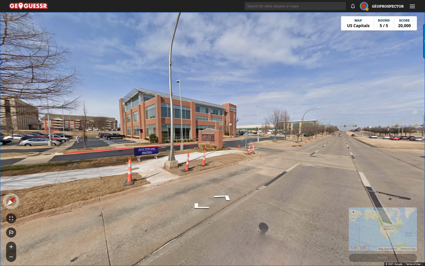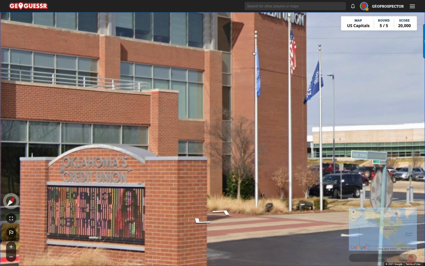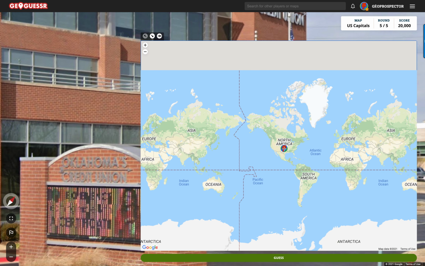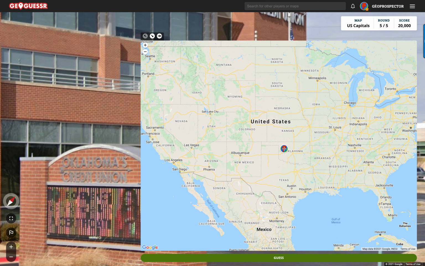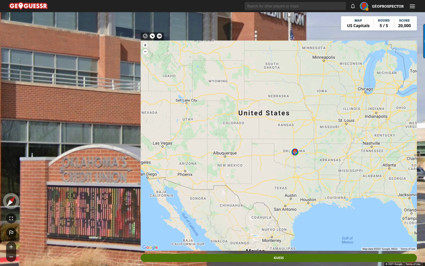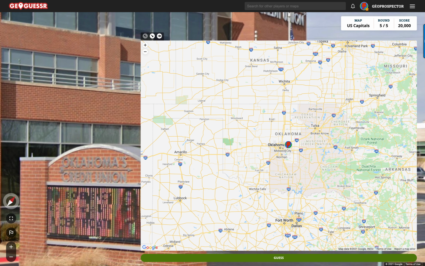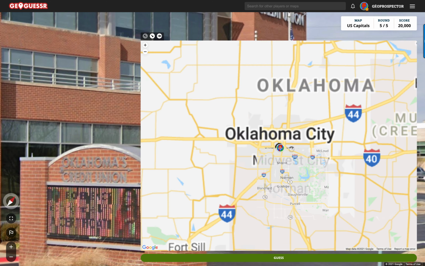And that's an interesting flag. One to remember that the lighter blue, I think... Oh no, maybe that's not it. Maybe it is a lighter blue colour. So Oklahoma. And Oklahoma fits with the oil well thing. There's definitely an oil presence in Oklahoma. Now the question is where again? Tulsa and Oklahoma City are the two big ones that spring out to me. I think it's got to be Oklahoma City, doesn't it?